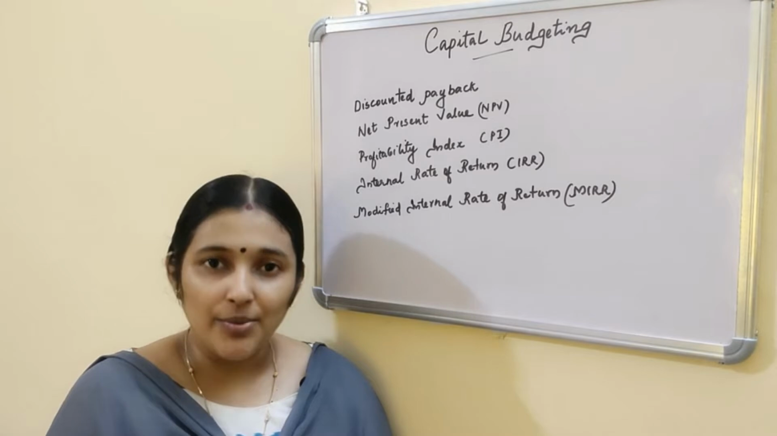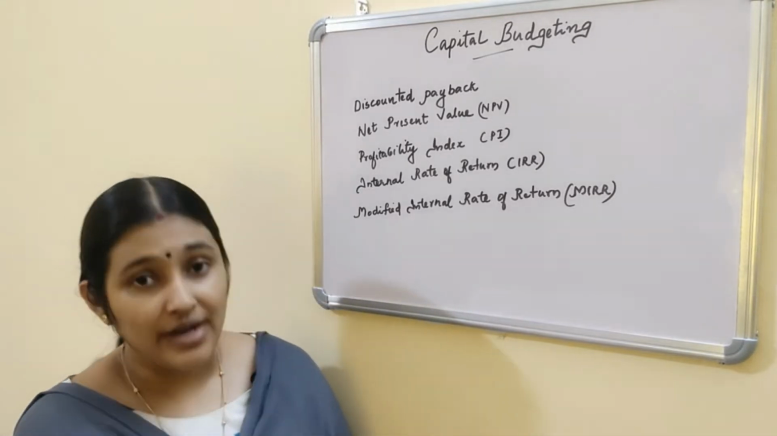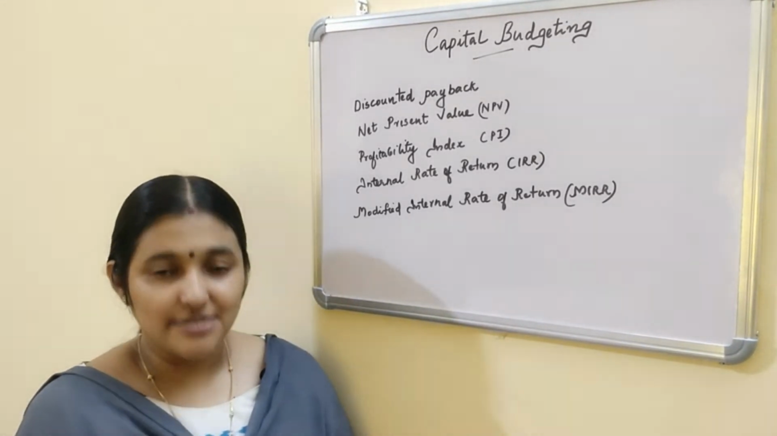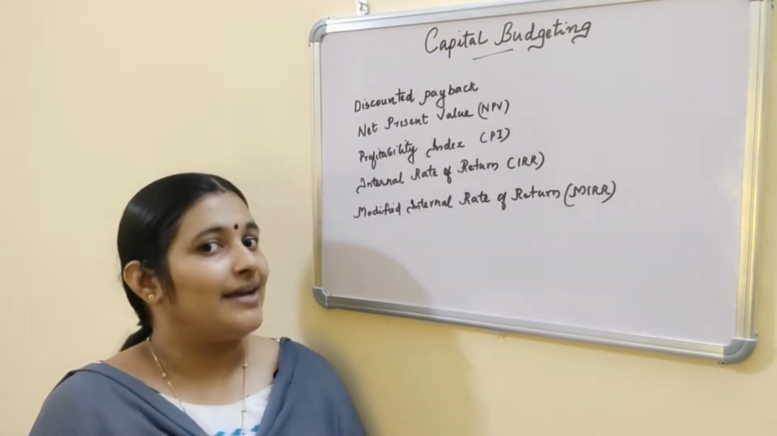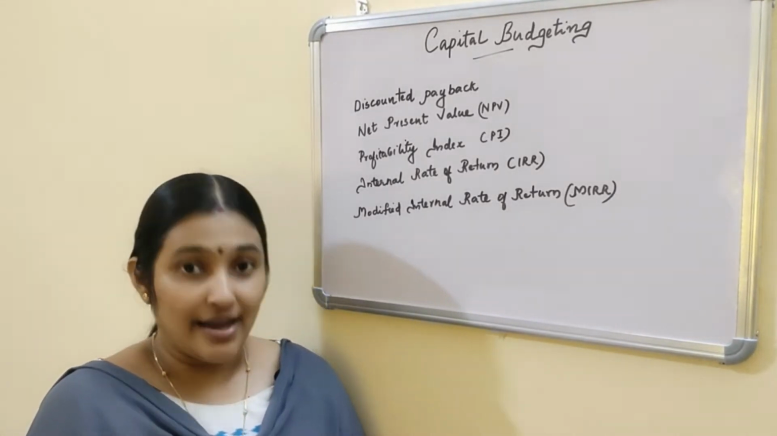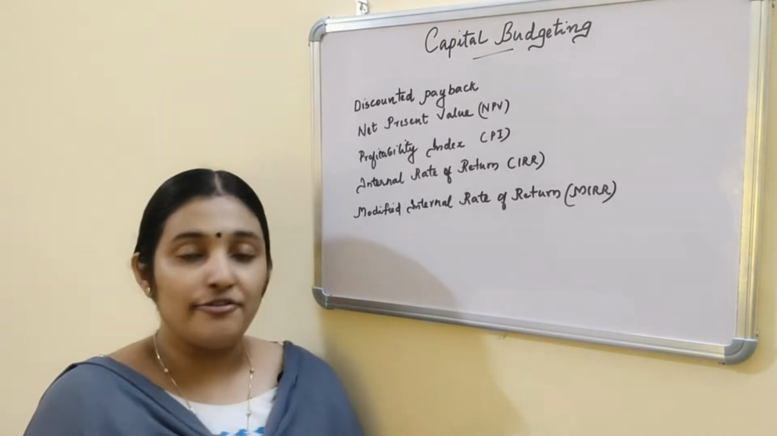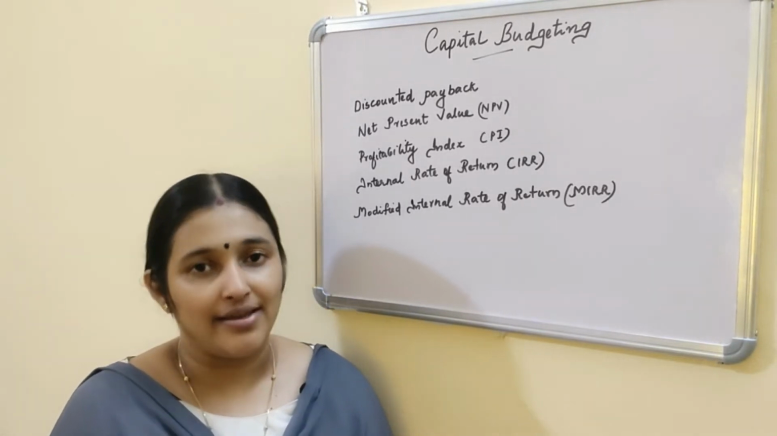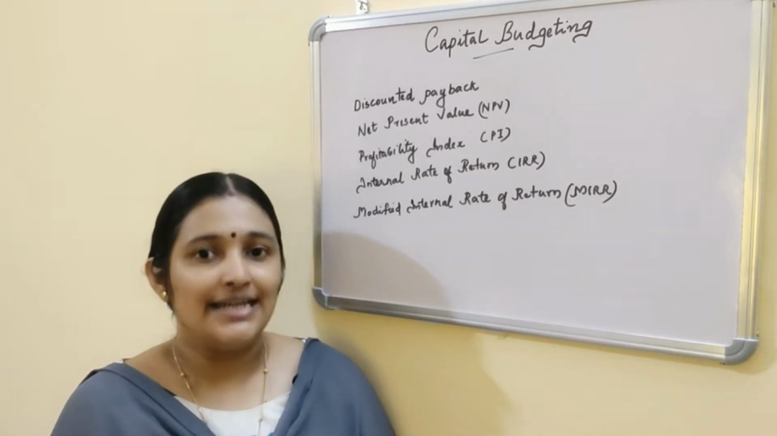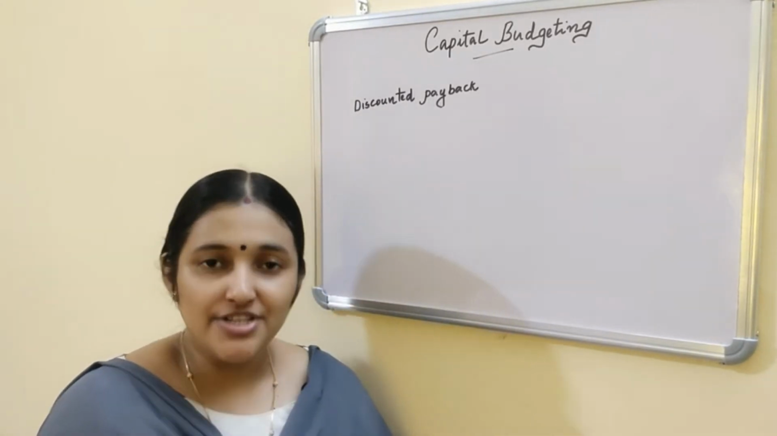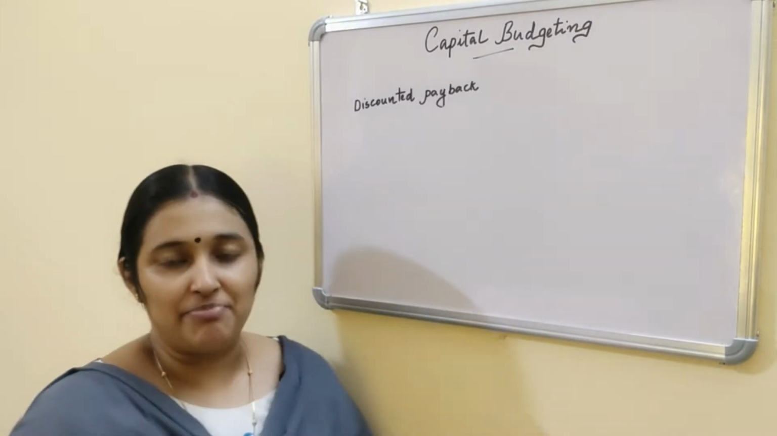The various discounted techniques are discounted payback, net present value or NPV, profitability index or PI, internal rate of return or IRR, and modified internal rate of return or MIRR. These are the various discounted capital budgeting techniques. The first one is the discounted payback period method.